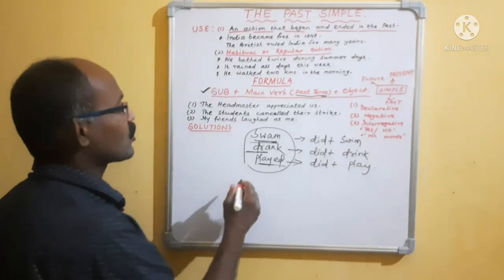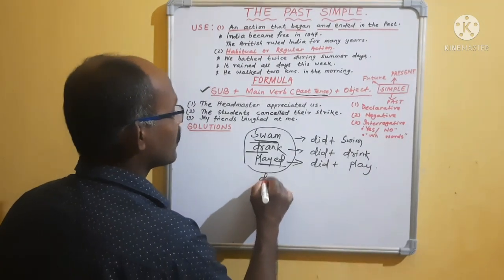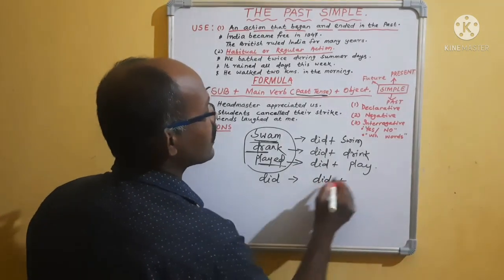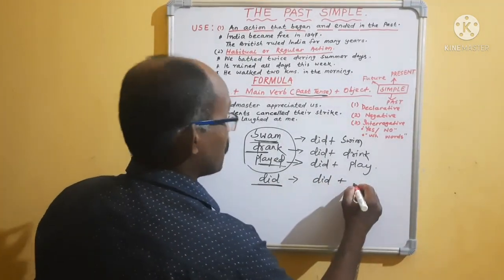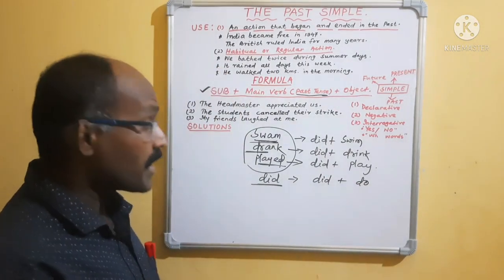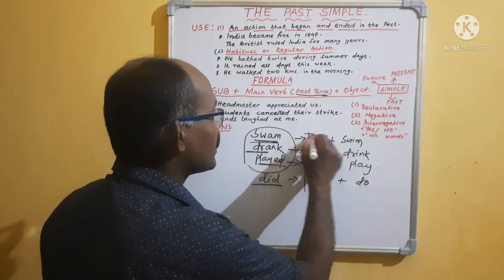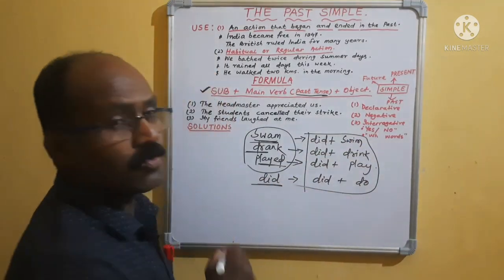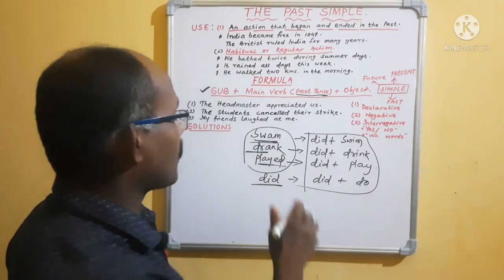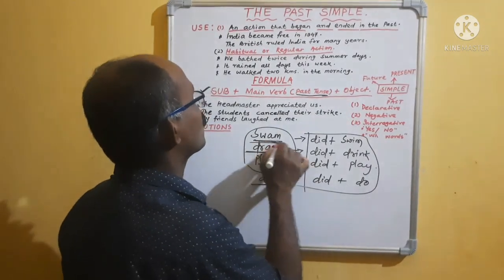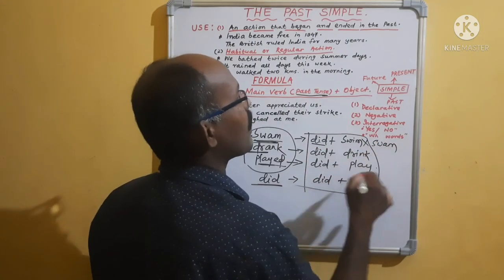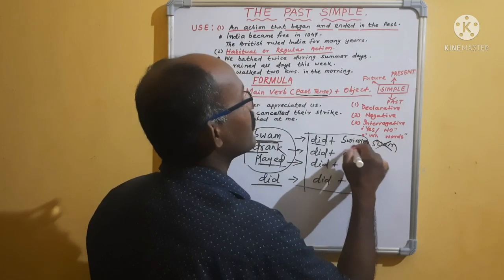Likewise, do, did, done. Did is past tense. What is the root verb of did? Do. Clear? If you remember this, then there will be no problem. You have to remember and you have to practice. But I have observed that many students, for swam, are writing did plus swam. But it is wrong. It will be did plus swim.